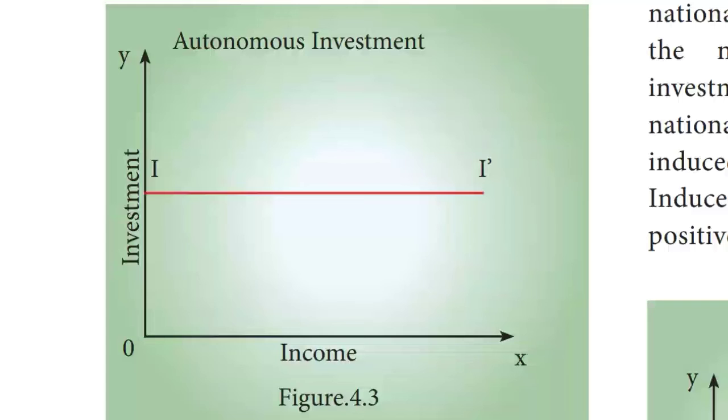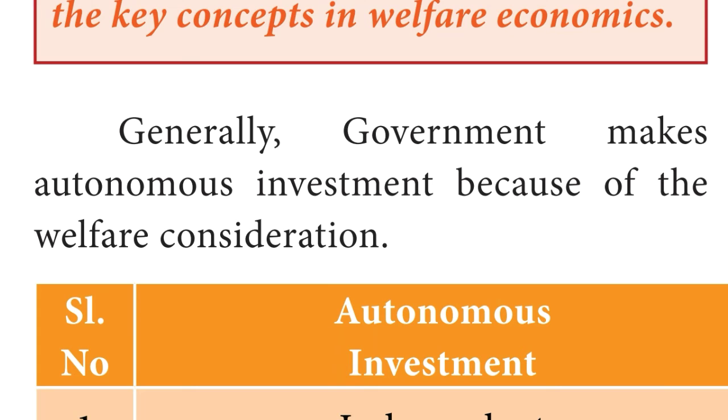See the diagram. Income are shown along the x-axis and investment are shown along the y-axis. In figure 4.3, I1 is the autonomous investment curve, which is horizontal, parallel to the x-axis. Generally, government makes autonomous investment because of the welfare consideration.